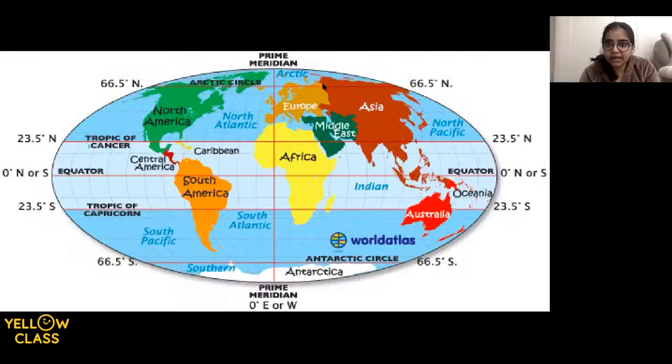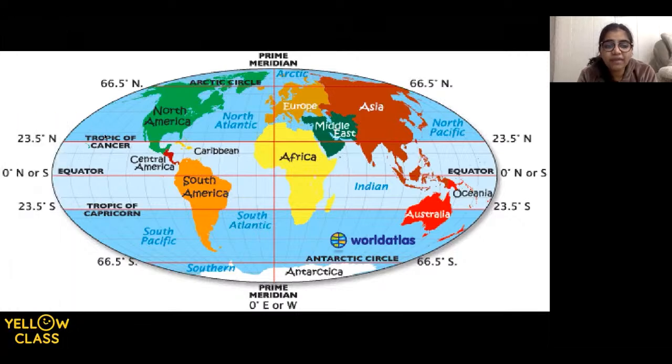Okay, kids, can we see this picture? Yes. So this is the map, like we can say a flat representation of the globe. So here we are. The line which is right in the center, can you see 0 degree? Yes. So 0 degree is the equator. Always remember the equator's degree is 0 degree. This is the equator. Okay.